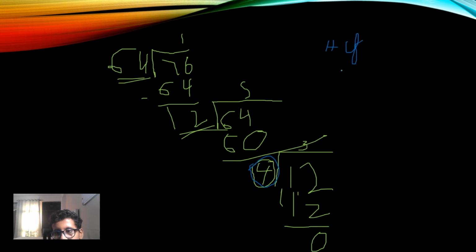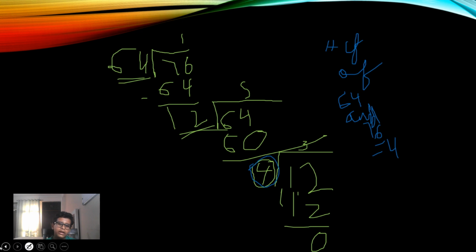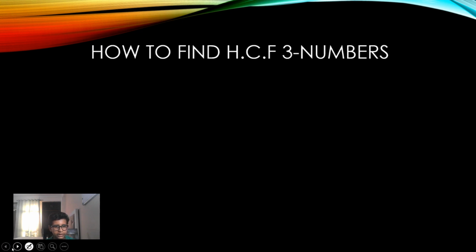So HCF of 64 and 76 is equal to 4. So friends, this is how we do it for 2 numbers. Now let's do it for 3 numbers.